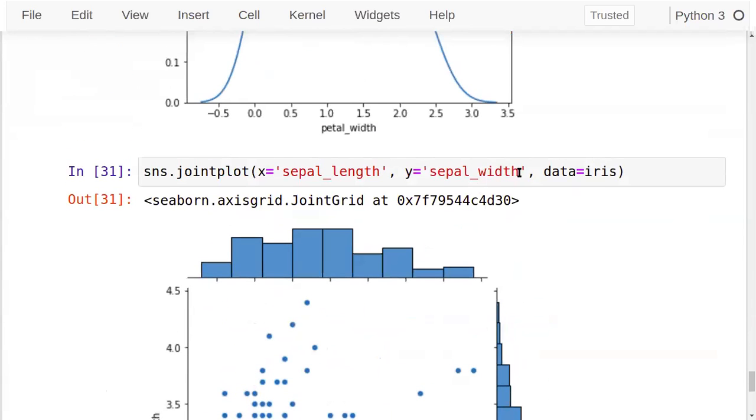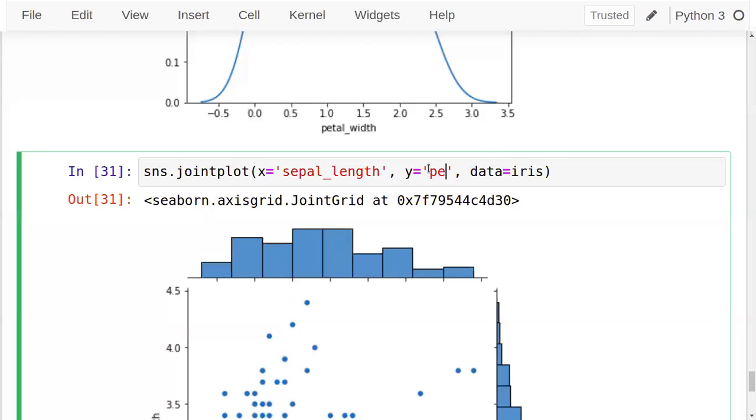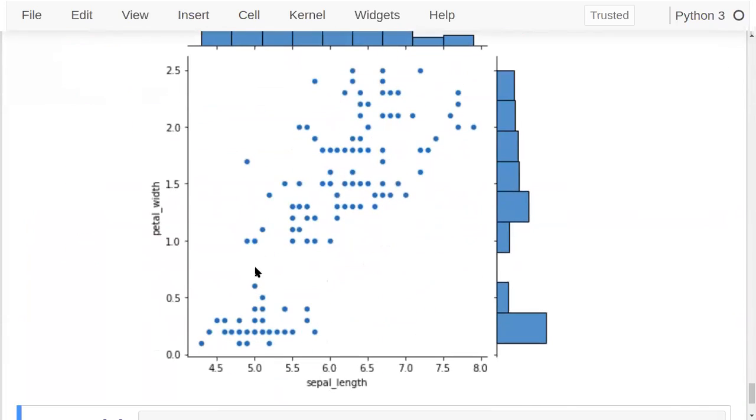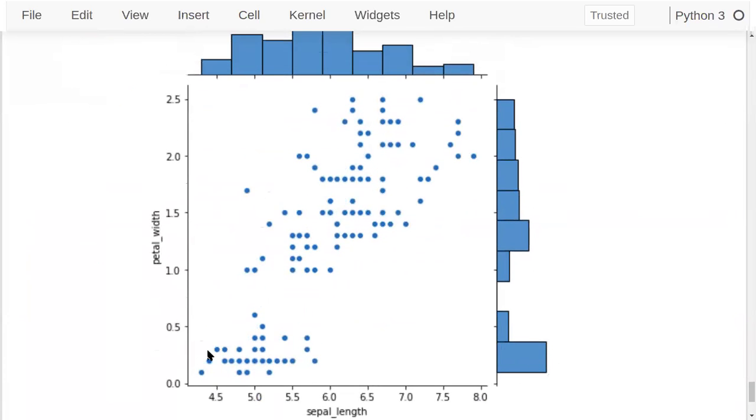Or if you want to move ahead, sepal length against petal width. Now see this. Here you can observe there is nothing present in between these two, so density is zero here, from 1.0 to something like 0.4 or 3. Nothing is present, completely empty. And here high density is present, a high number of elements. You can observe it here. So the combination of histogram and scatter plot, both we can draw with the help of a bivariate distribution graph called the joint plot.